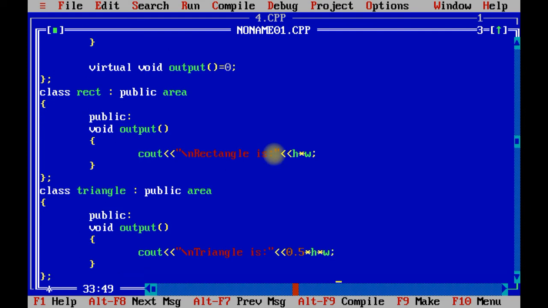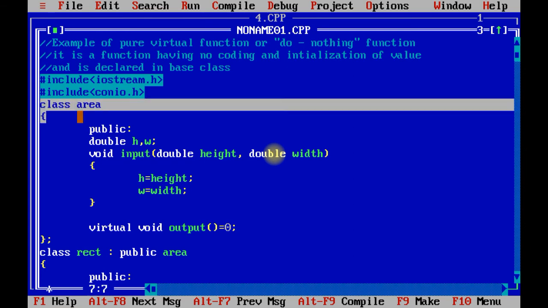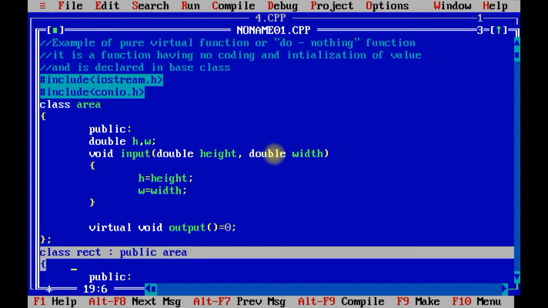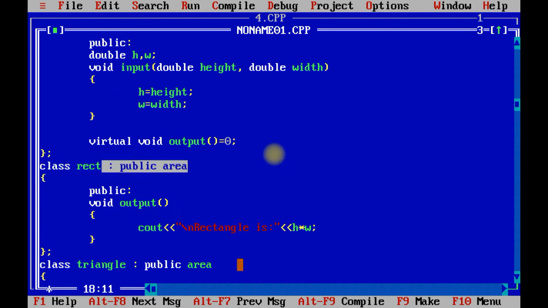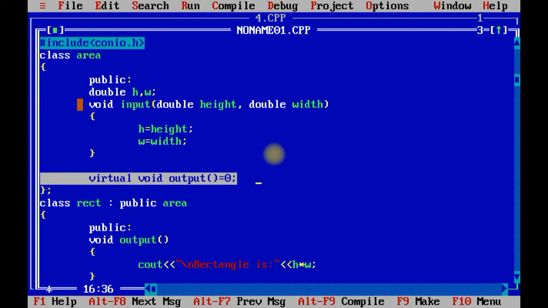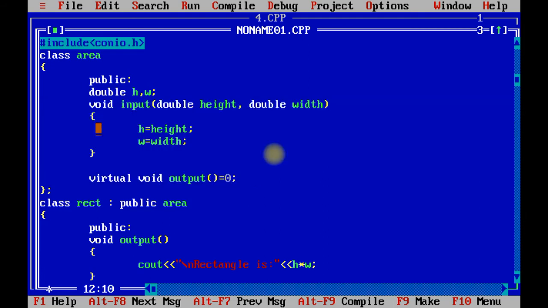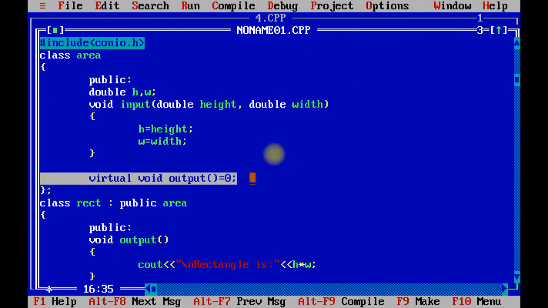Okay, now see what I have performed. I have taken 3 classes. First is called area, second is called rectangle, and third is called triangle. Now area is a base class, so I have inherited area over here. Area contains a pure virtual function as well as a non-virtual function. This is the simple UDF which we have declared, and this is the pure virtual function which we have declared.